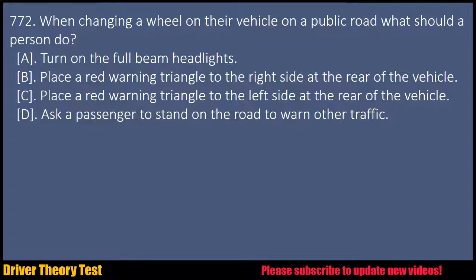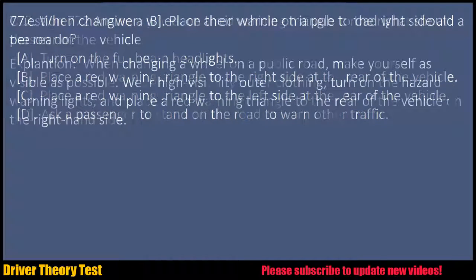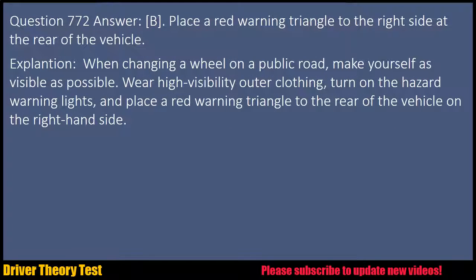Place a red warning triangle to the right side at the rear of the vehicle. C. Place a red warning triangle to the left side at the rear of the vehicle. D. Ask a passenger to stand on the road to warn other traffic. Question 772 Answer B. Place a red warning triangle to the right side at the rear of the vehicle.